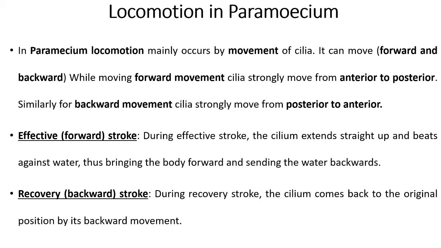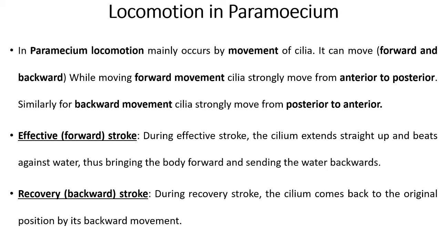See, during forward movement of the paramecium, cilia strongly move from anterior to posterior. Similarly, during backward movement of the animal, cilia strongly move from posterior to anterior, that is vice versa. So during forward movement, it is anterior to posterior, while backward movement, it is posterior to anterior.